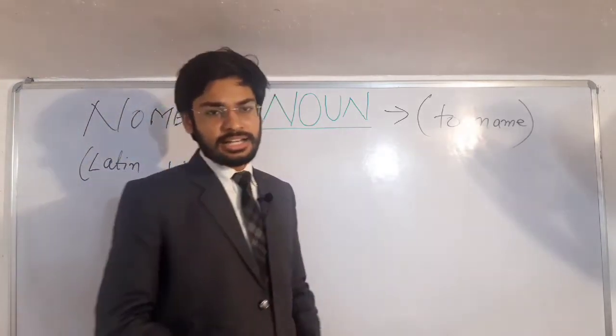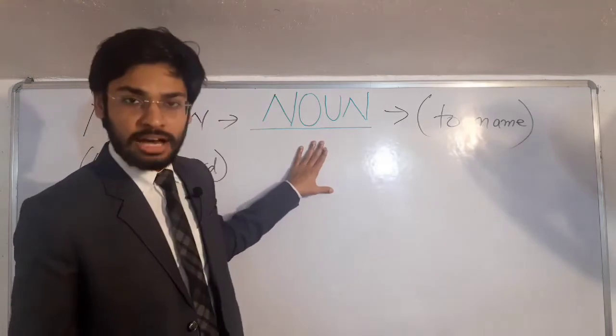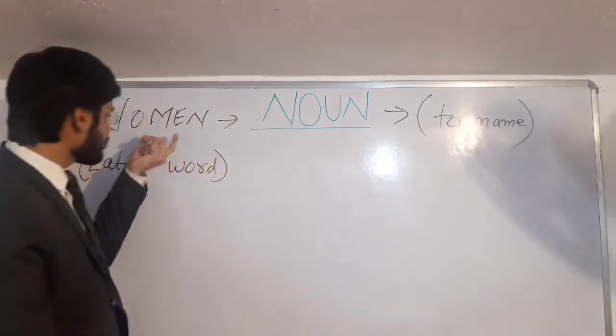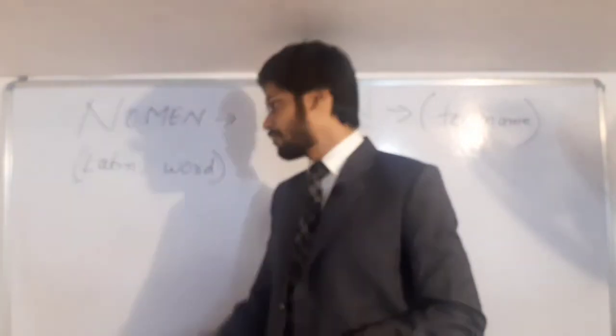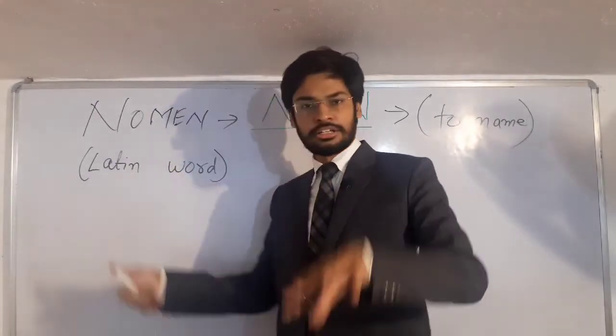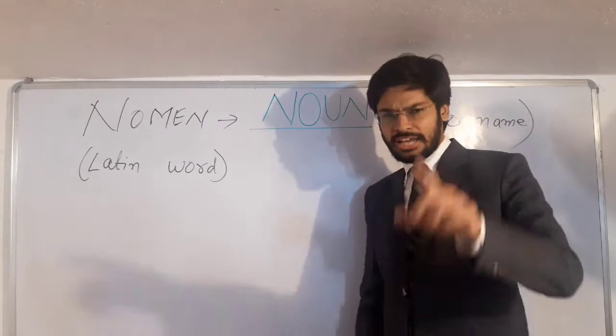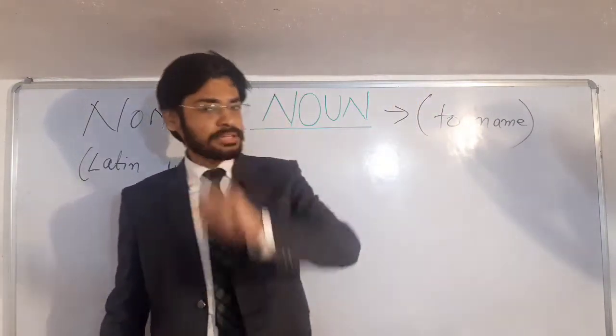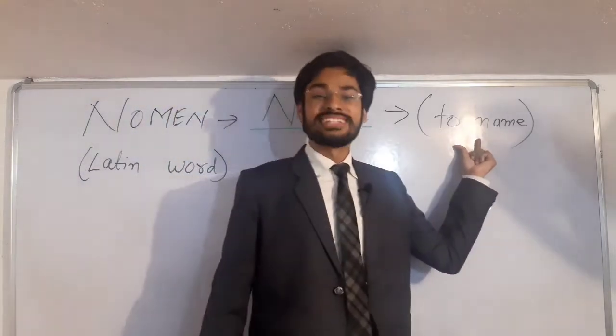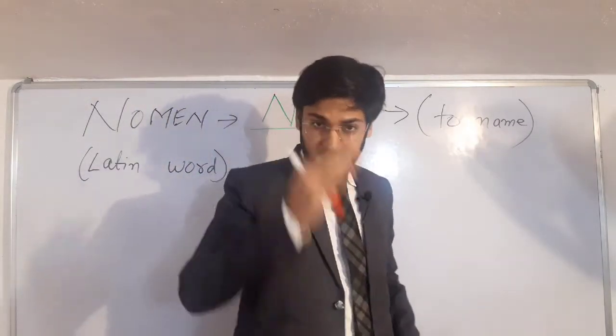See, so first thing which we must know is from where does this word emerge? ये शब्द आया कहाँ से? This word noun has come from a Latin word nomen. Nomen से बना noun. And what is the literal meaning of noun? The literal meaning of noun is to name. To name का हिंदी मतलब नाम देना.